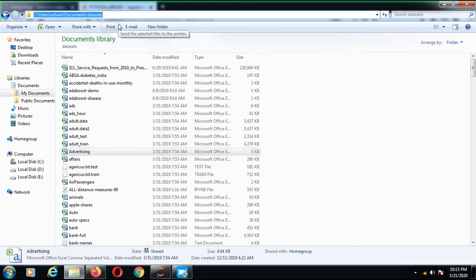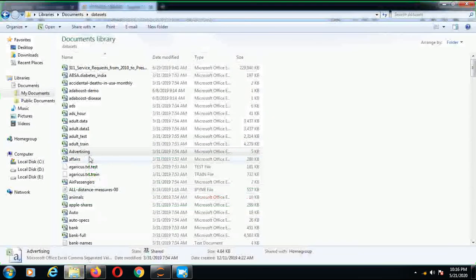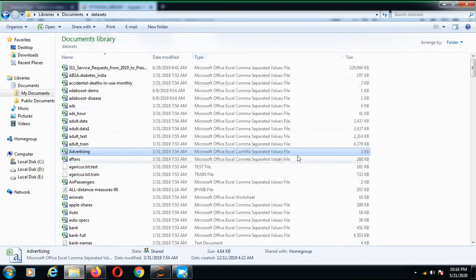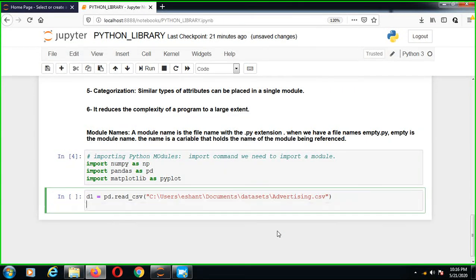This is the address; I copy it. Then my file name is a CSV file, comma separated values, file.csv. Now d1, let's see what the output is.